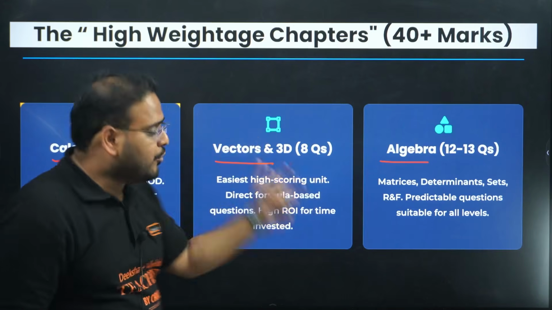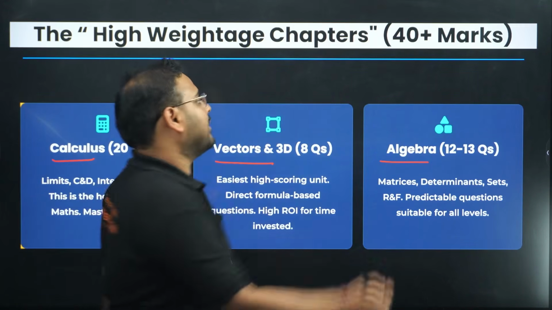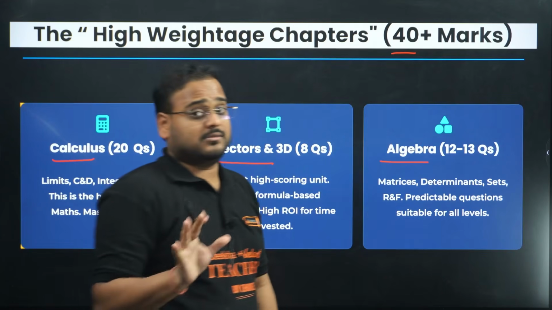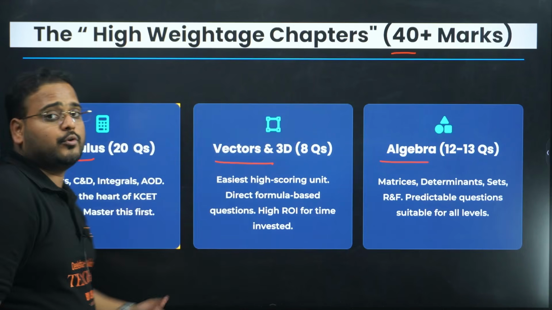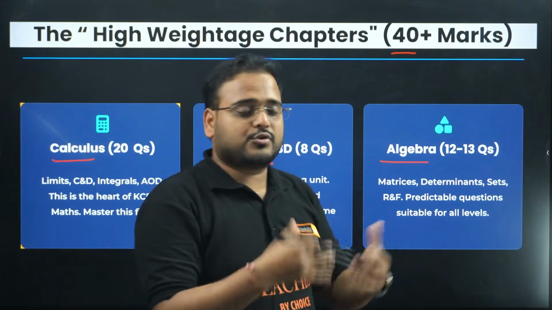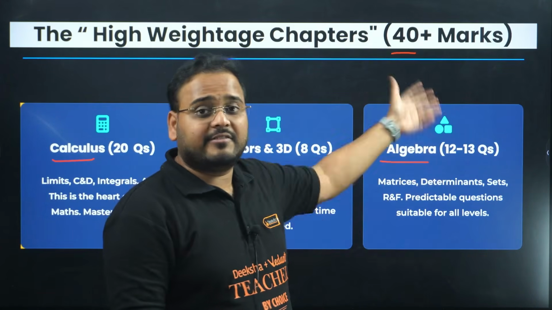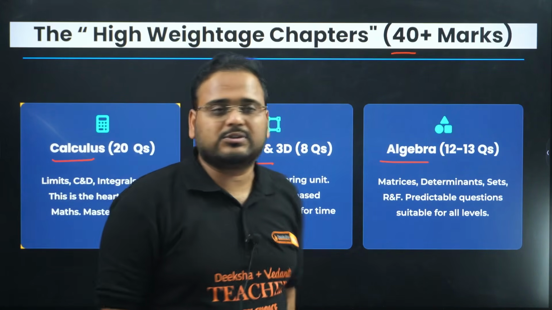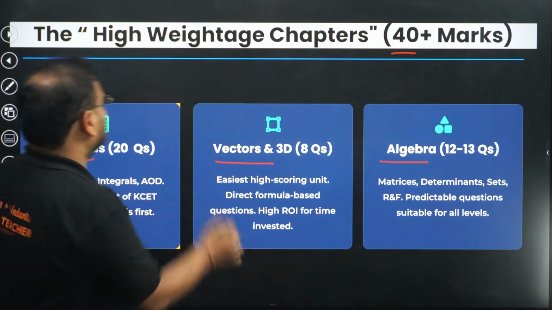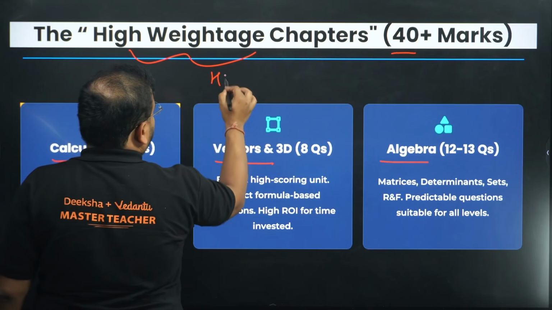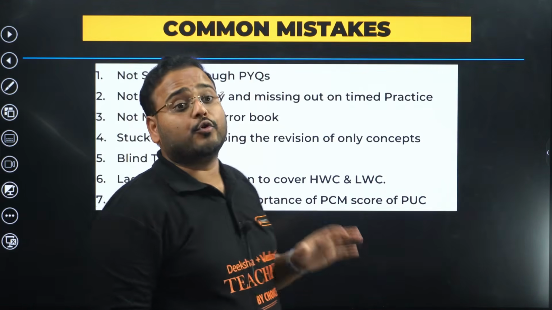This is very important if you want to score anything close to a 5,000 rank. You have to get this 40 plus marks in mathematics. Others, of course, you have to get 45 and 50 marks in chemistry and physics, but this has to be there if you want to score a good rank. And if your score is somewhere around 270 to 280 in PU, you can score easily a top 5,000 rank with these scores of 120 and over there 270 to 280. Okay, let's move on. So the high weighted chapters are clear. This is your HWC. Clear, right? Very important.